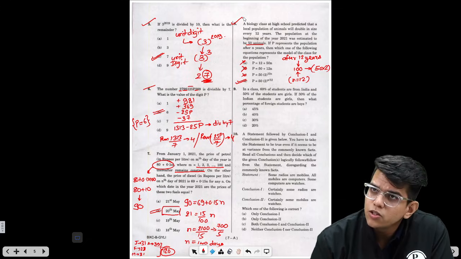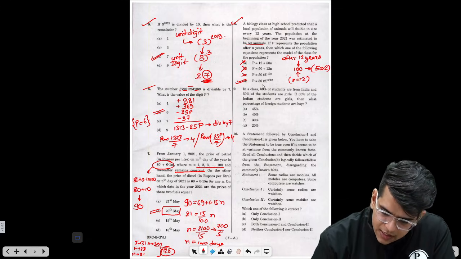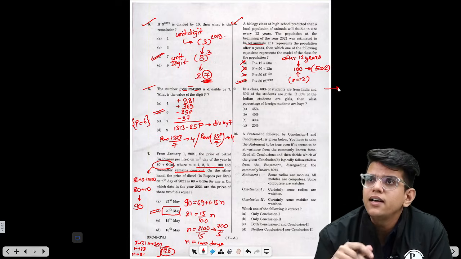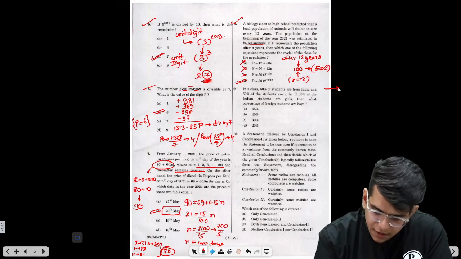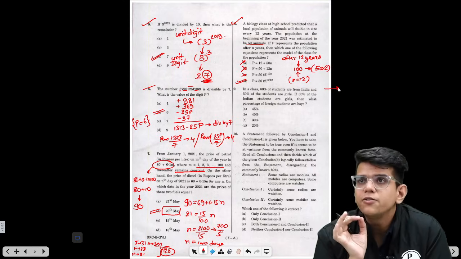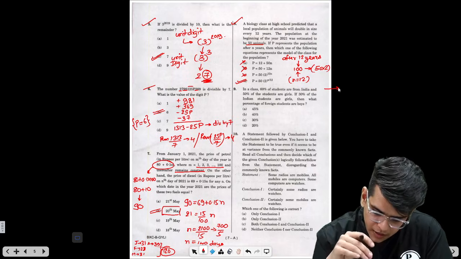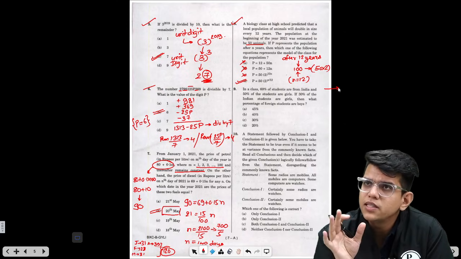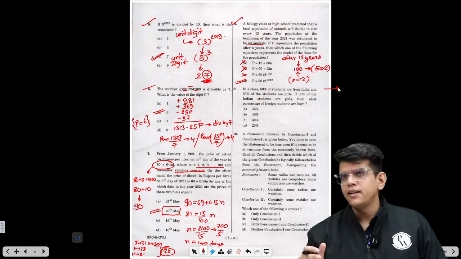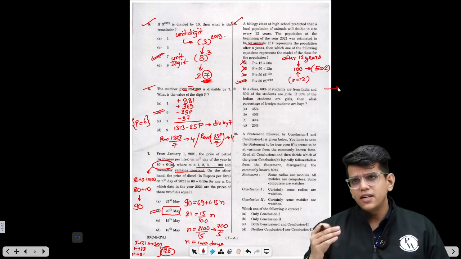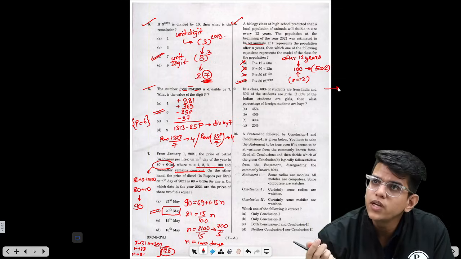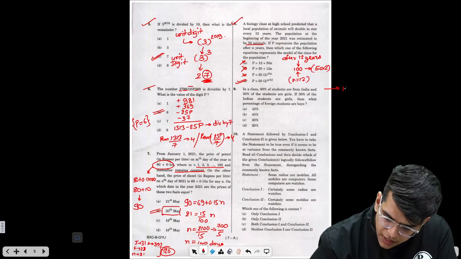Now the next question is also easy, right? Let's see. In a class, 60% of the students are from India, right? When all the data in the question and in the answer is in percentage, you can directly assume 100. Again, listen very carefully. Whenever the data in the question and the options are in percentages, you can directly assume 100. When there is a certain exact value, suppose the population of a country in 2021 is 33 lakh, then the assumption should be 100x. In this case, what you can assume is 100. So let the total population be 100.